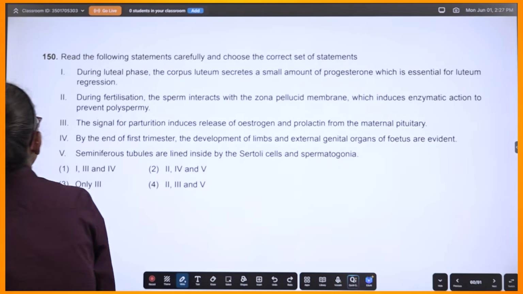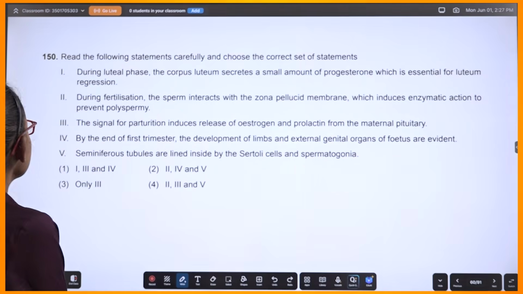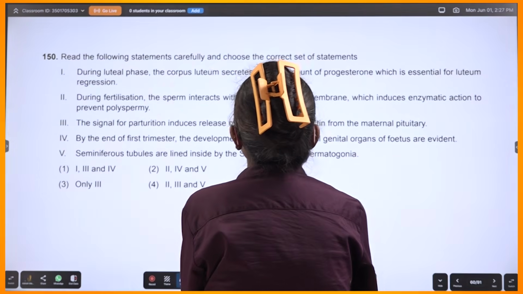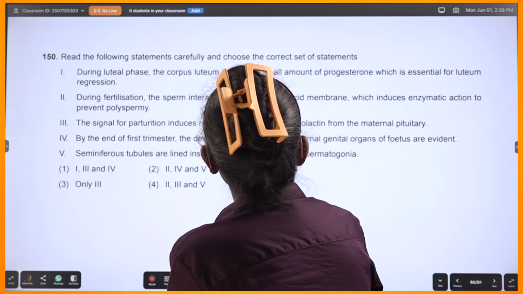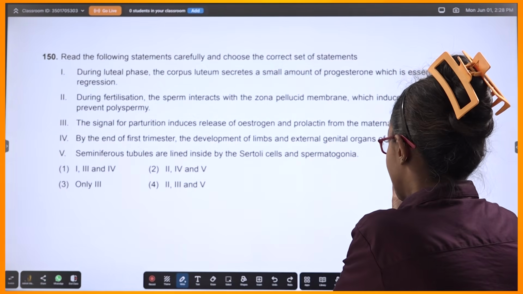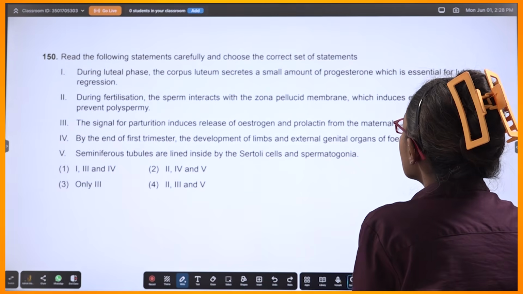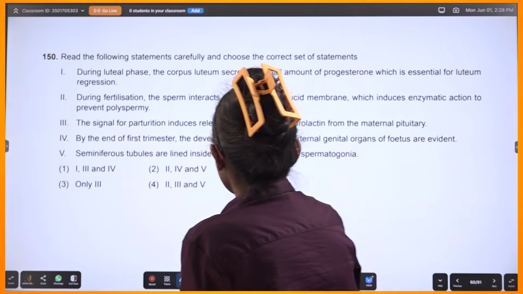Let's move on to the next question. They are asking about different statements for this one. Choose the correct set of statements. Okay, so in that case, let me take this.